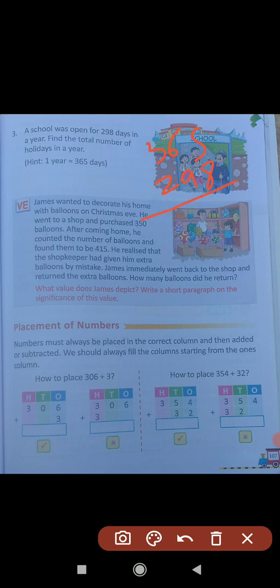And what do we have to do? We have to subtract 298 from 365. Now make the symbol of subtraction and subtract, starting from 5. Can we subtract? No, because 8 is bigger than 5 and 5 is less than 8. Now we have to take 1 borrow from the tens place. This 5 converts into 15 and this 6 converts into 5. Now subtract 8 from 15. 15 minus 8 is equal to 7.